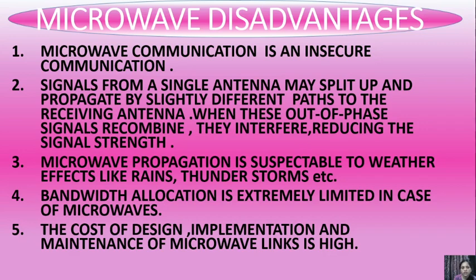This happens sometimes if the signals change their path for some reason. Third, microwave propagation is susceptible to weather effects like rain, thunderstorms, etc. These things will affect the microwave signals.